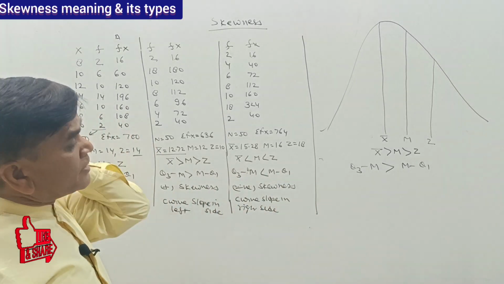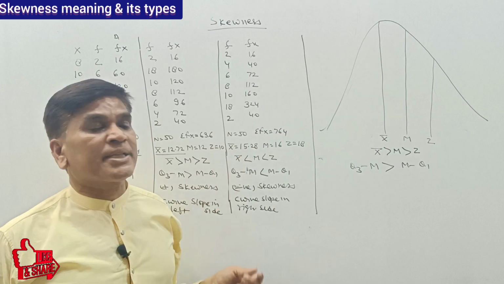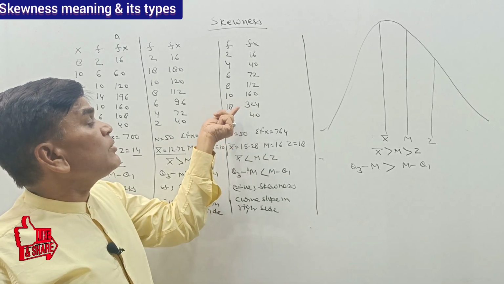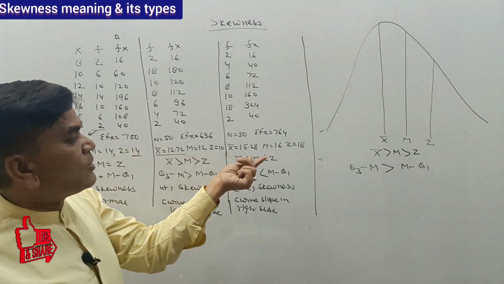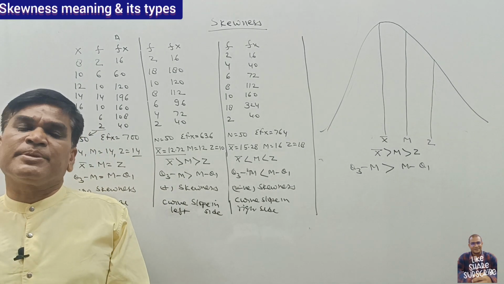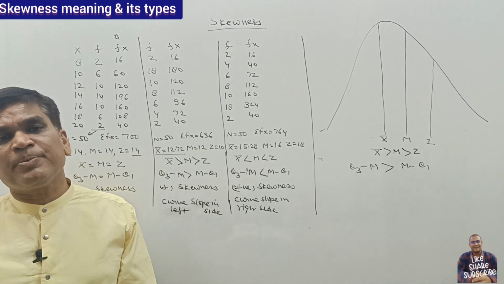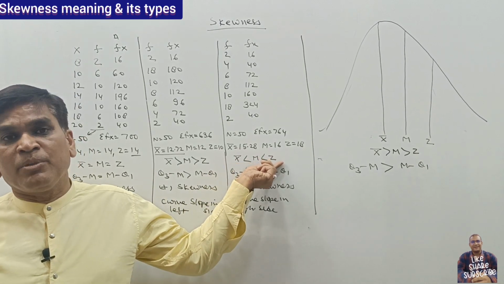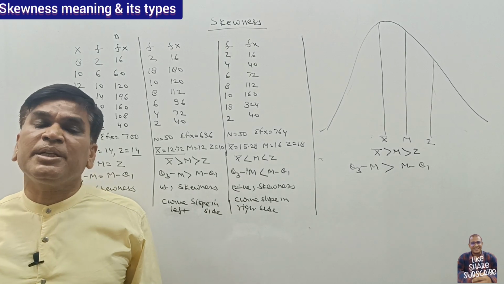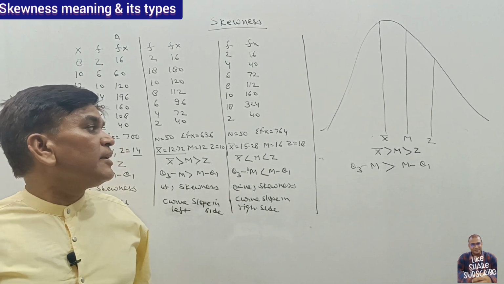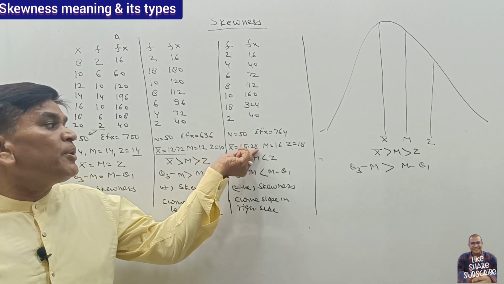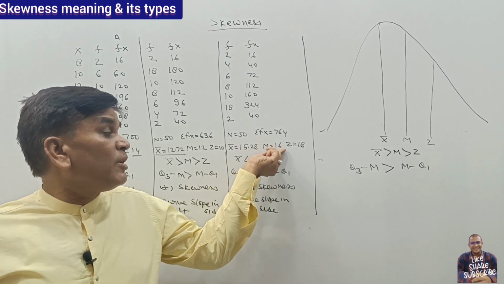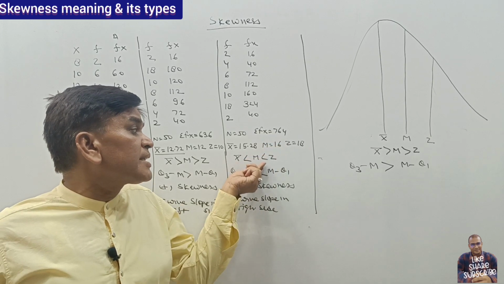So in such a condition, if we calculate the value of x bar, that is 15.28, and if I calculate the median value, that is 16, and the mode value 18 is highest, so the mode value is also 18. It means in such a series, the value of mean is less than median, and the value of median is less than mode, because the value of arithmetic mean is 15.28, but the value of median is 16. So x bar is less than median. The value of mode is 18, so median is less than z.